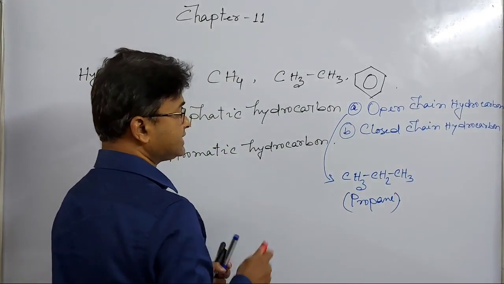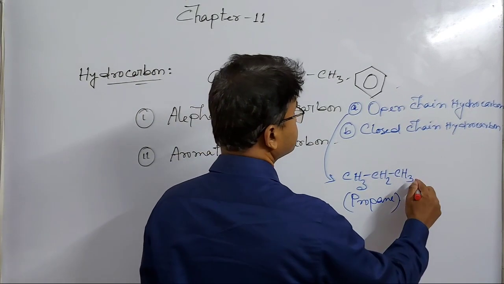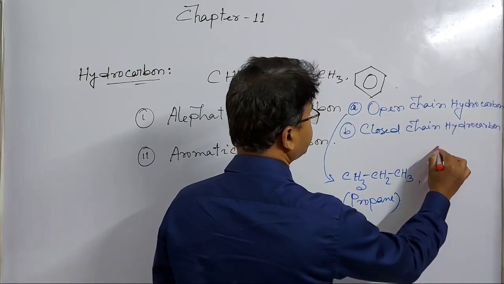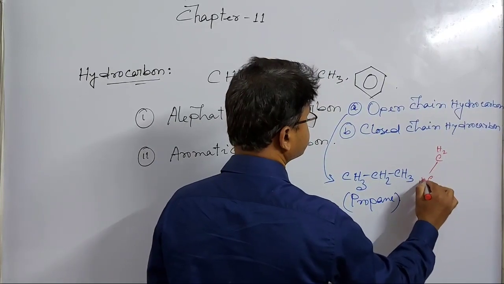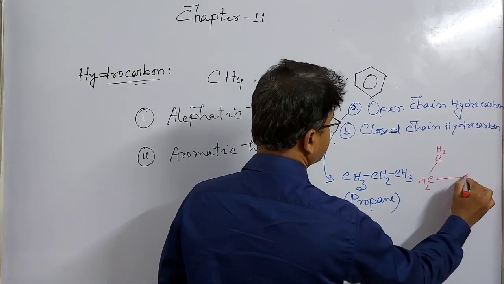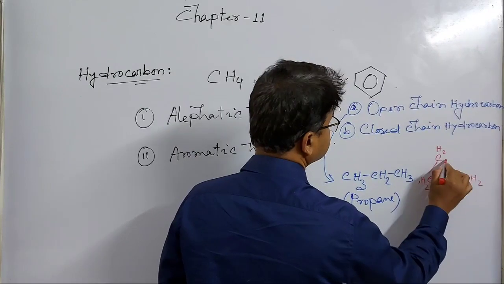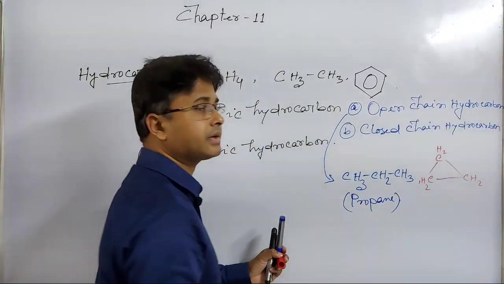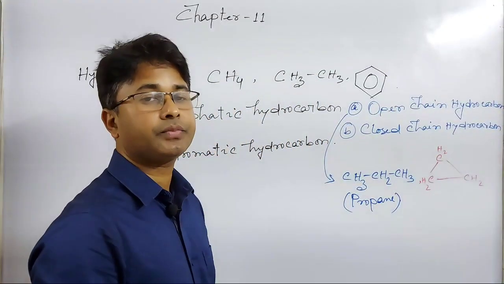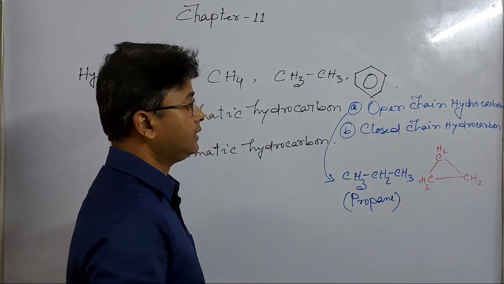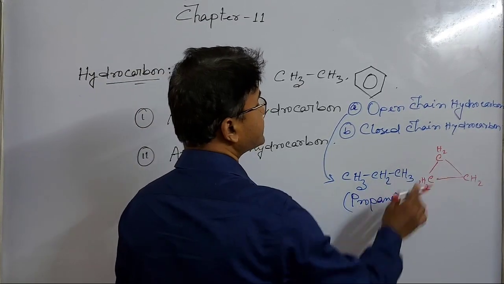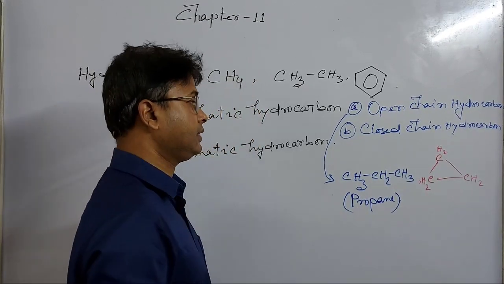But if you consider the three carbon atoms, and here the terminal carbon atoms are attached to one another, that's why this is closed chain hydrocarbon.